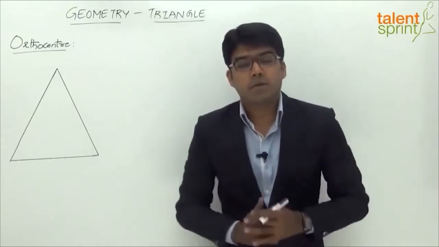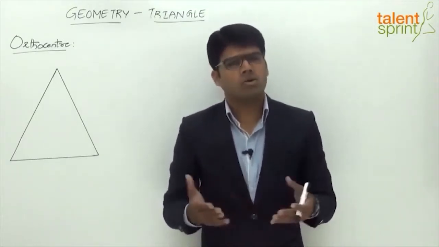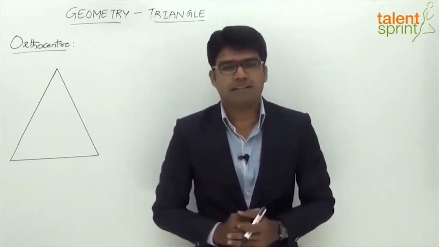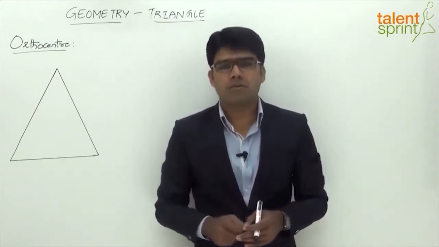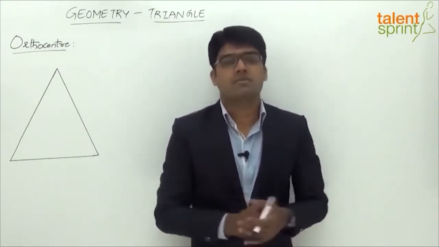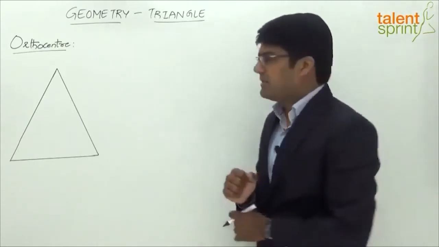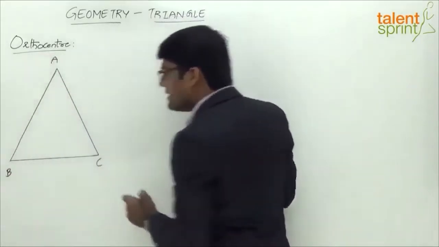The next center that we are going to look at is the orthocentre of a triangle. Right? Orthocentre is the point of intersection of the altitudes of the triangle. Now what is an altitude? Altitude is a perpendicular drawn from a vertex of a triangle to the opposite side. Let us understand this with the help of a simple illustration here. Let's consider ABC as a triangle. ABC is a triangle here.